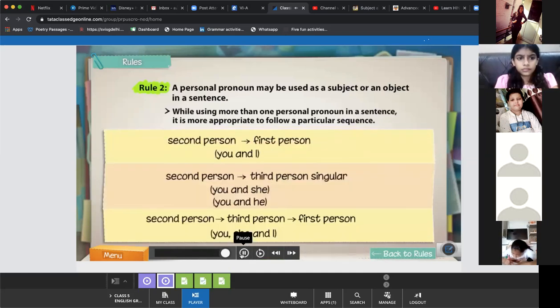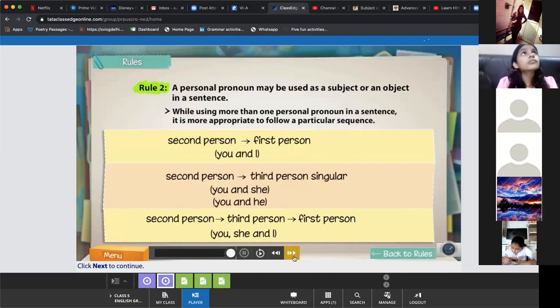Here is a table showing the preferable sequence to be followed. Just now I told you second, third, and first. If we have second, then first, second, third, and first.